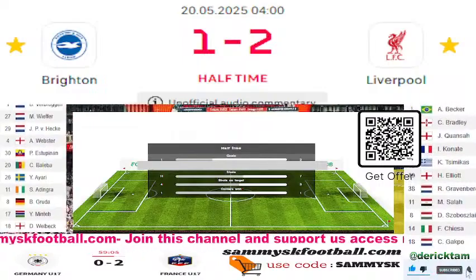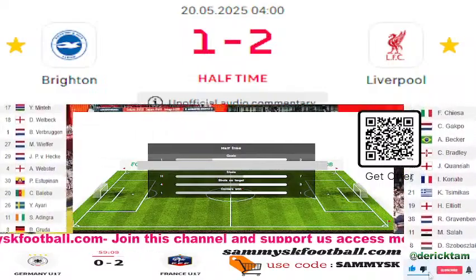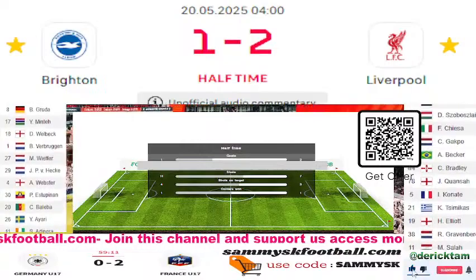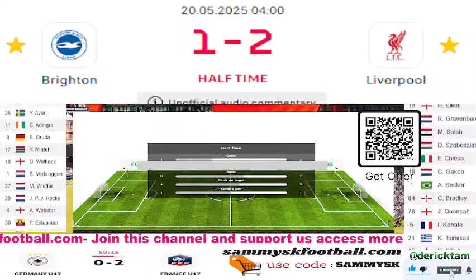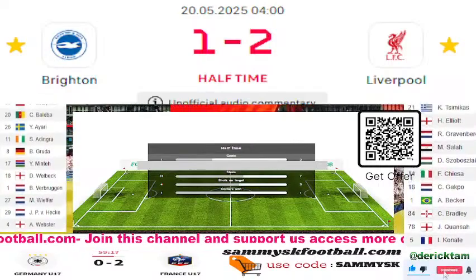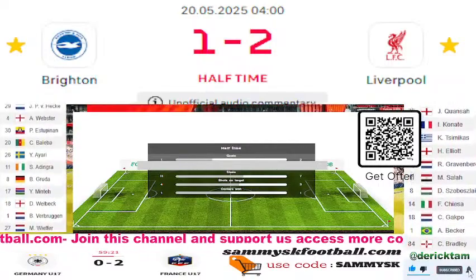They took the lead early on, a really well-worked move, which ended with Harvey Elliott popping in from good work from Conor Bradley. They did get on the score sheet, Brighton, but they were a little bit sloppy at times, and they let Liverpool back in right on the stroke of half-time. At the break, it is Brighton 1, Liverpool 2.